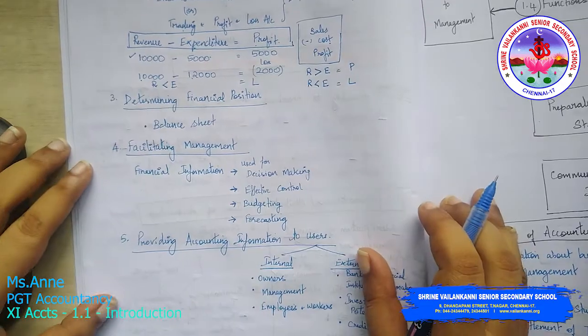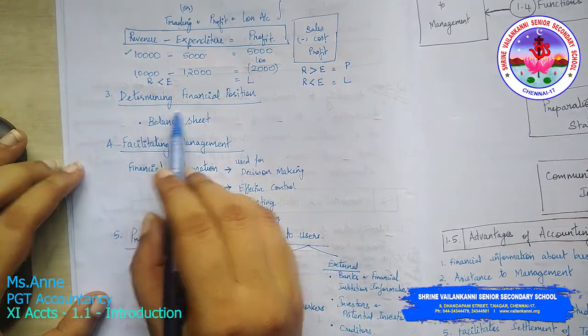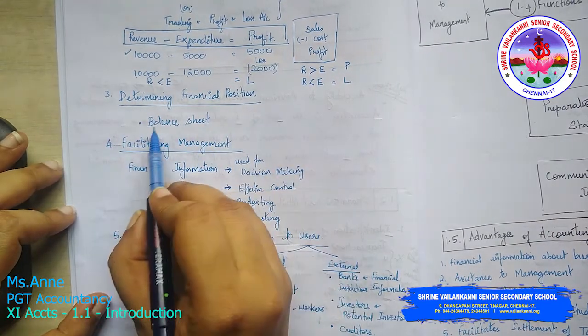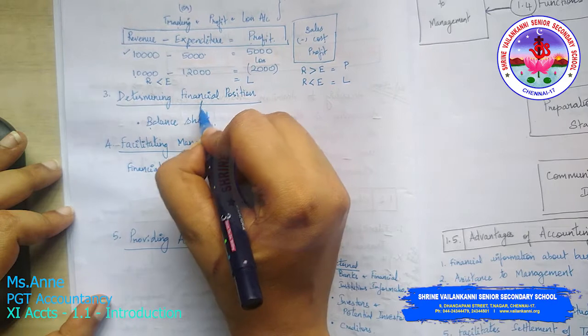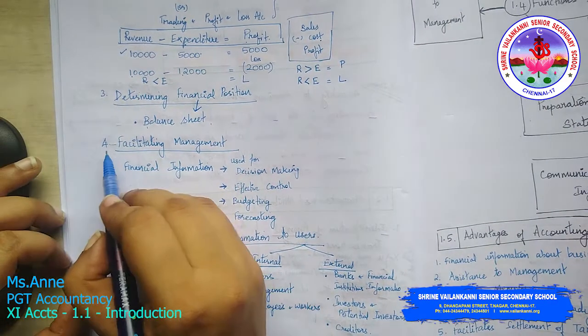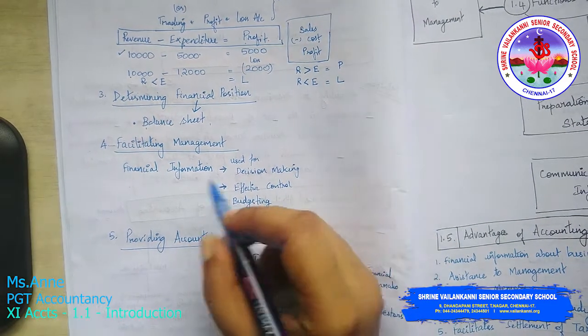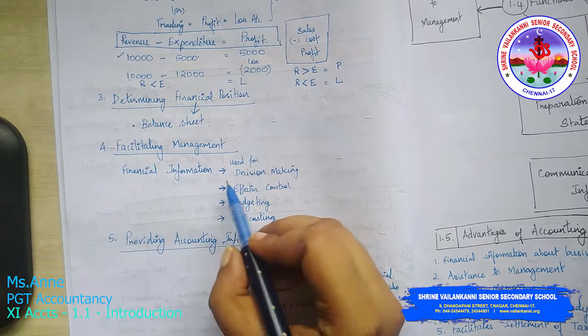Okay, and then you have determining financial position. Your balance sheet will determine the financial position. Then facilitating management. It helps in facilitating management.